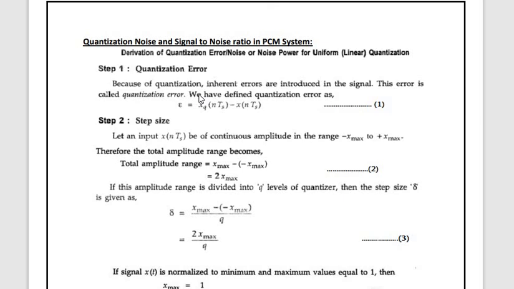Because of quantization, inherent errors are introduced in the signal. These errors are called quantization errors. So because of quantization, inherent errors may be introduced, and those particular errors are called your quantization errors. To find that, the quantization error is defined as mu equals xq of nTs minus x of nTs.